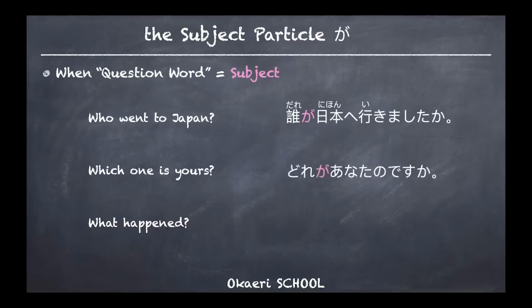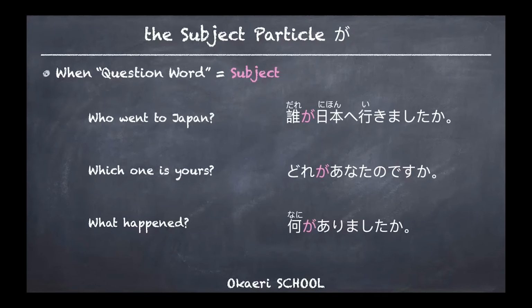Which one is yours? どれがあなたのですか? It's wrong to say どれはあなたのですか? If you say あなたの as a subject, あなたのはどれですか? But if you want to put "which one" as a subject, it should be followed by が. どれがあなたのですか? どれ is a question word.